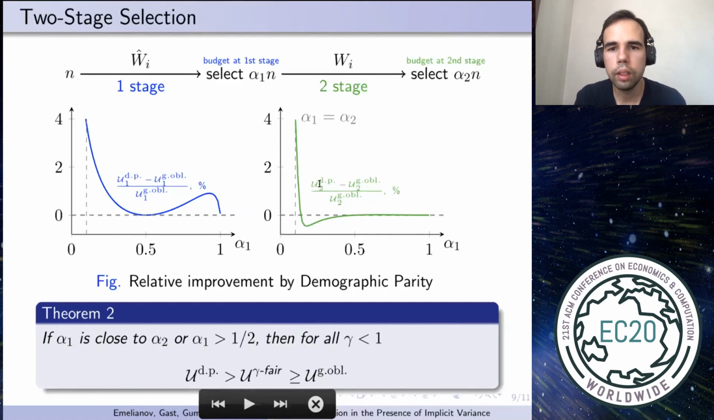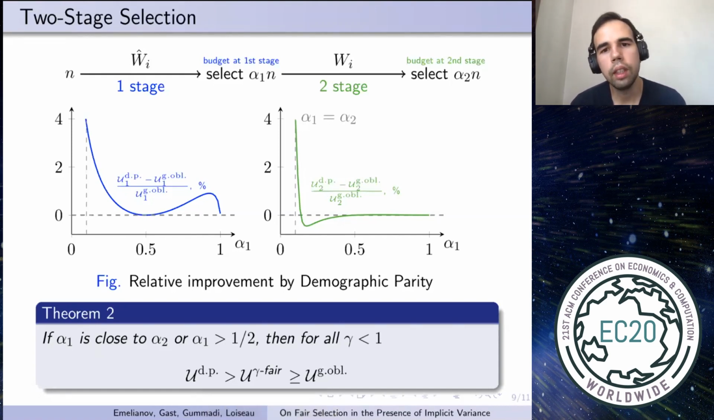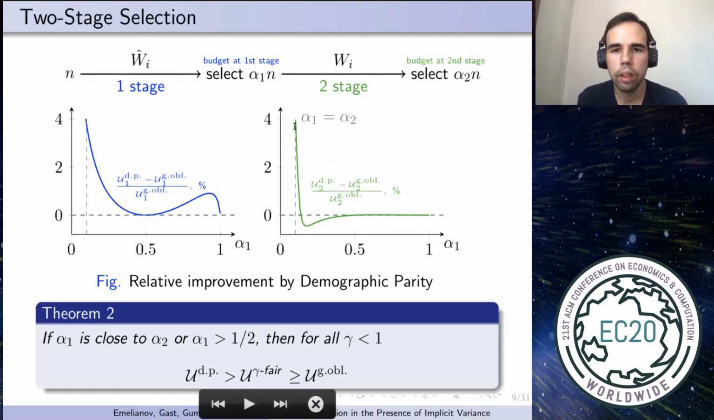Now let's look at utilities corresponding to two-stage selection. And again, we compare utility of demographic parity and group oblivious algorithms. We fix alpha 2 to 0.1, and we vary the value of alpha 1 from 0.1 to 1. So there are two important subcases. First, when alpha 1 is equal to alpha 2 or very close, then every selection is made at first stage. So the two-stage pipeline reduces to one stage, and we remember that in this case, demographic parity was strictly better compared to group oblivious algorithm. So that's why we see that this difference is positive here.